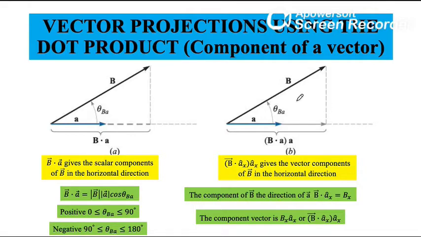One of the most important applications of the dot product is finding the component of a vector in a given direction, or determining the projection of a vector in a given direction. So the projection can be scalar or vector.